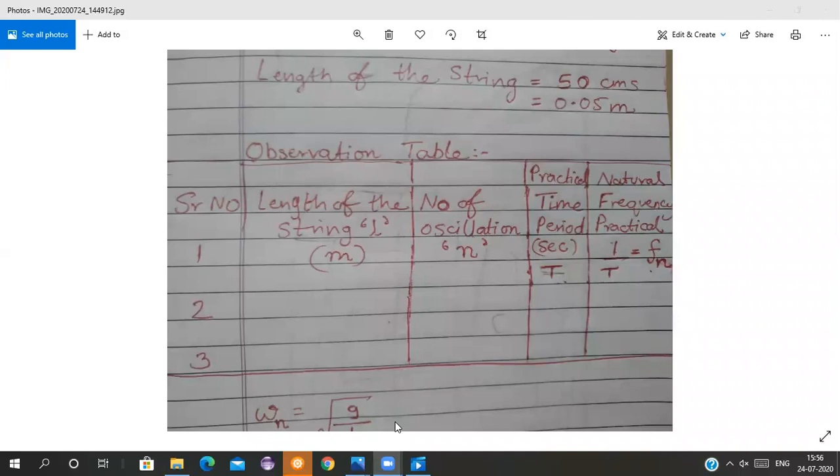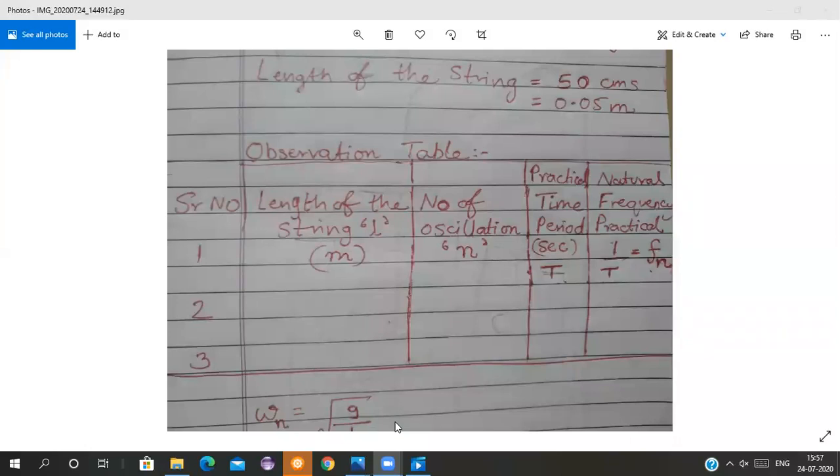We start from a point, and the moment we start the stopwatch and then end it, there is some time lag, some time gap. There are some errors if we try to take it for only one oscillation. So therefore we are taking it for 10 oscillations. We can take it for 5 oscillations also. The only thing is, if you are taking it for 5 oscillations, you have to divide the time you get for those 5 oscillations by the number of oscillations.